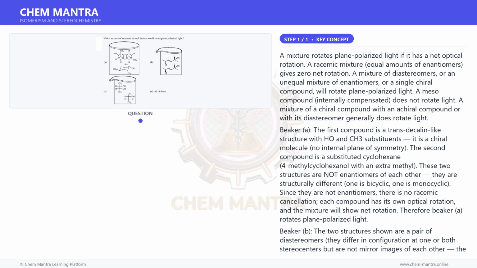Beaker C. The first structure is 2R, 3S, or 2S, 3R, 2,3-butanediol drawn in Fischer projection. This could be the meso form if H and O are on opposite sides at C2 and C3, or a chiral form. Looking carefully, C2 has H left, O right, C3 has H left, O right. This is the R,R or S,S form, both O on same side, making it a chiral molecule.